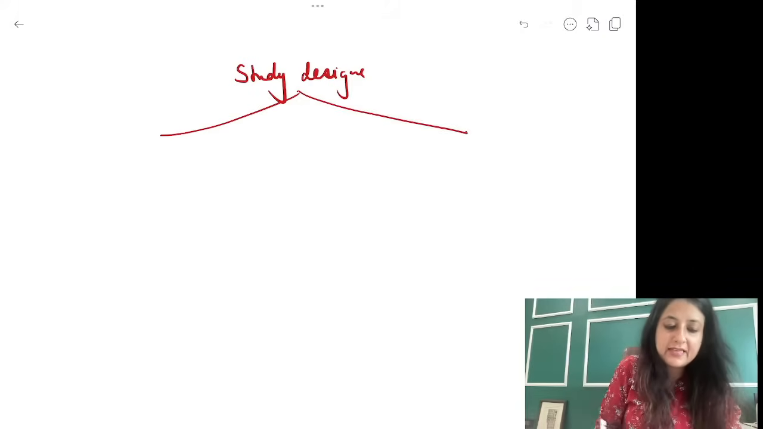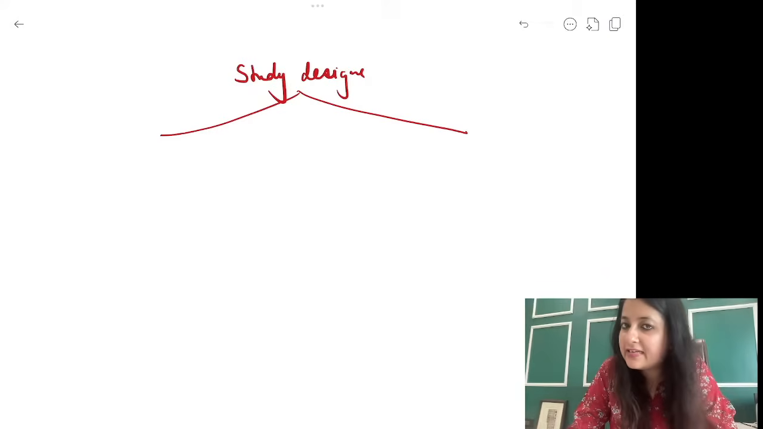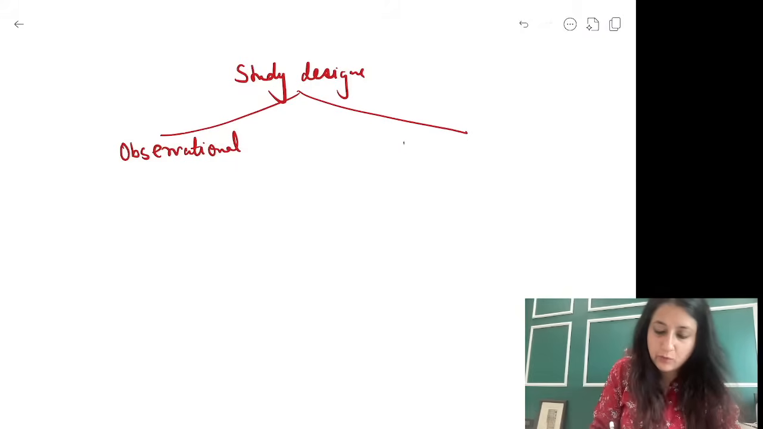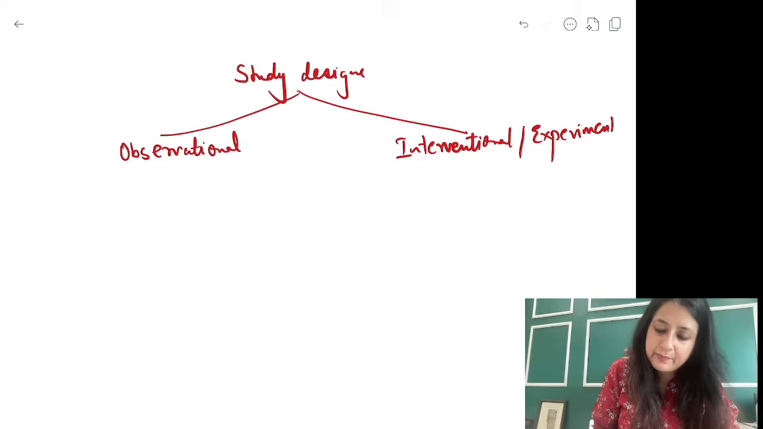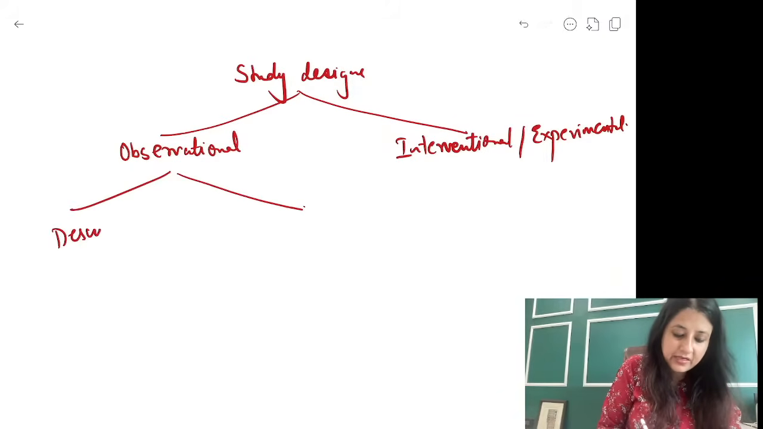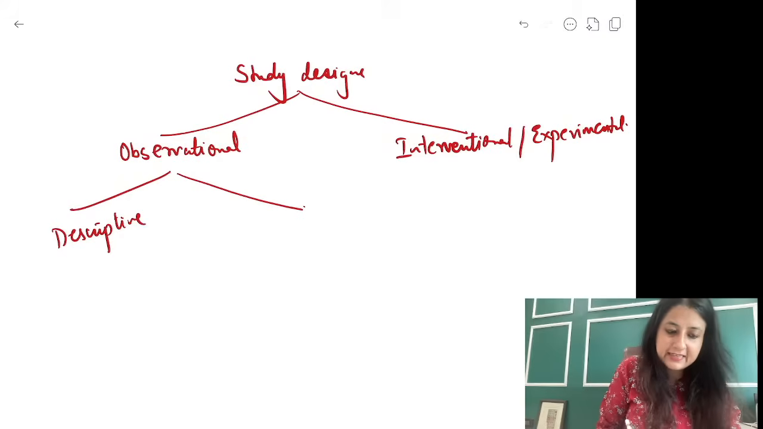All right, no problem. Let's try to classify the study design. So you all know the first one that we have is you have to observe. The first one is observational. We observe someone. Then we start talking to that someone. So interventional, or you could also say experimental. Now when you have observational, you will have two things: descriptive and analytical.